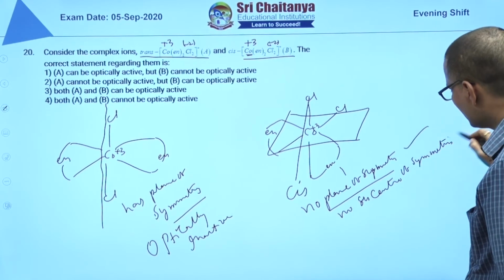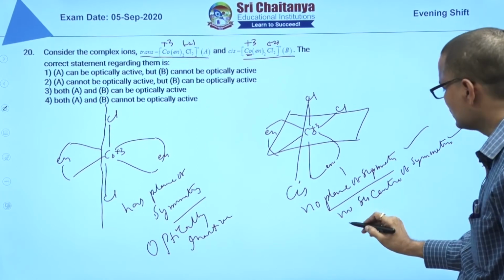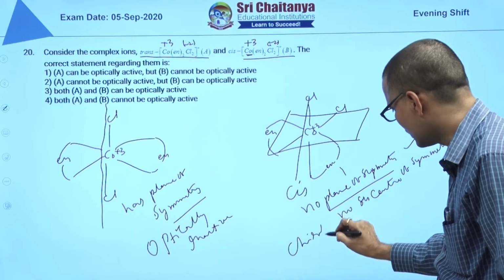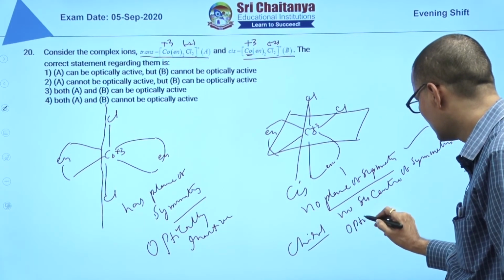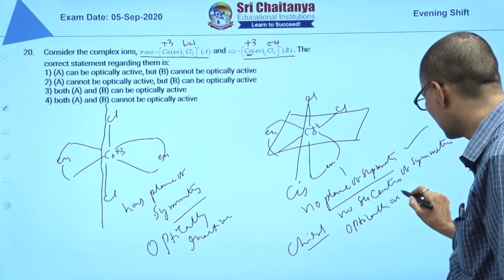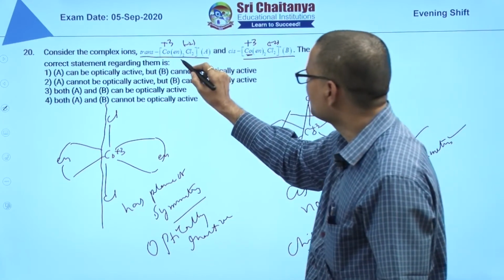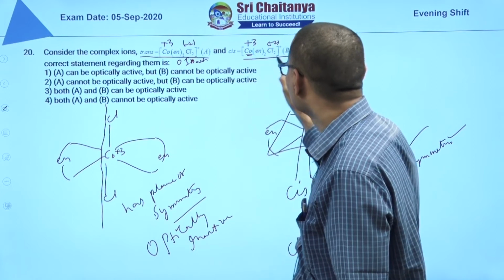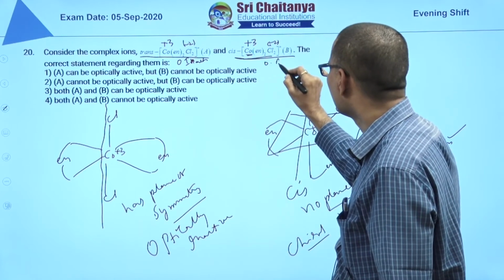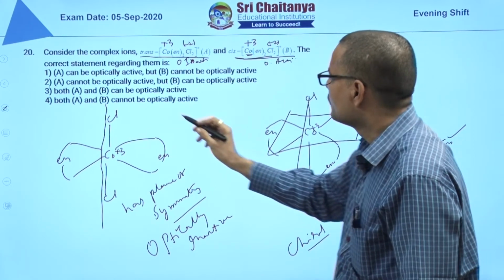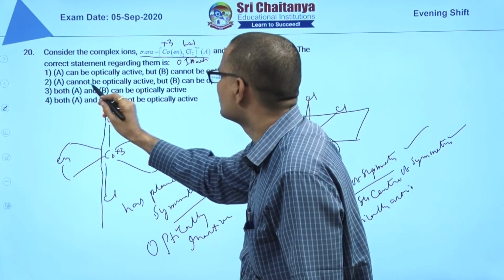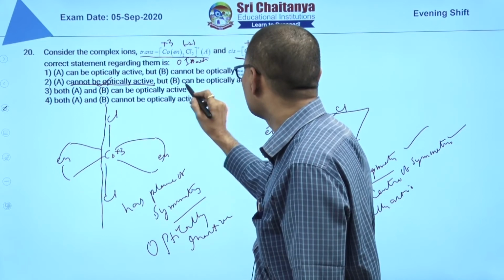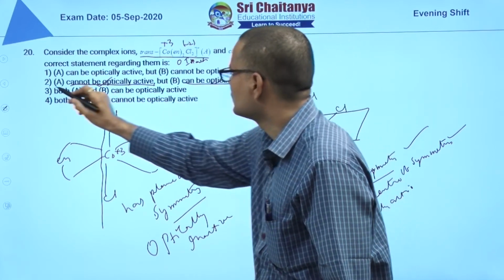No plane of symmetry and no center of symmetry. So you can say it is chiral and optically active. So trans is optically inactive. Cis is optically active. So the first one is optically inactive, it cannot be optically active. That means optically inactive only. The other can be optically active. So the answer is 2.